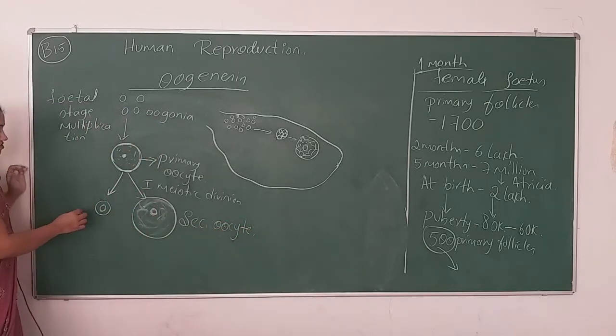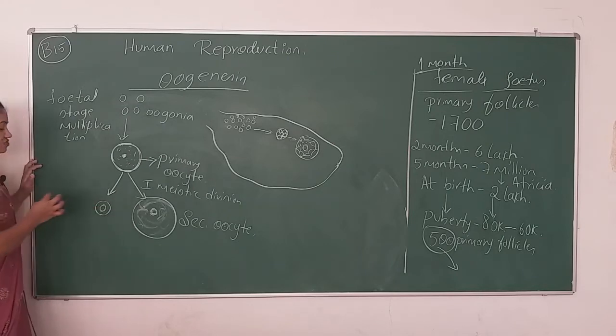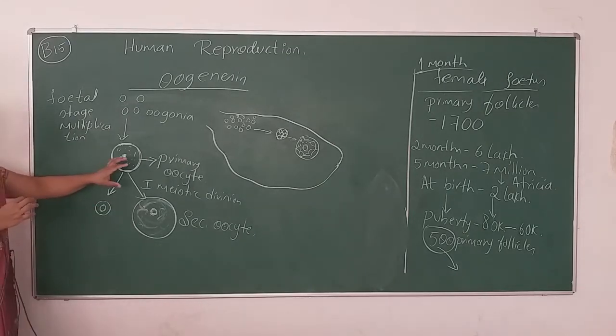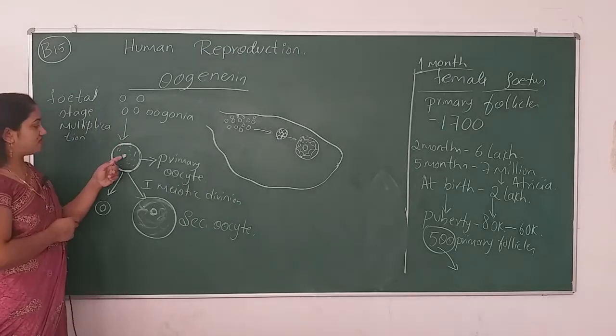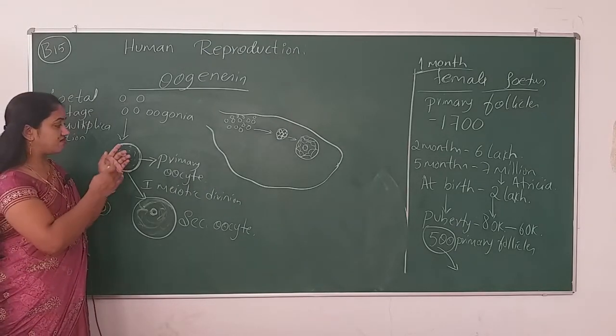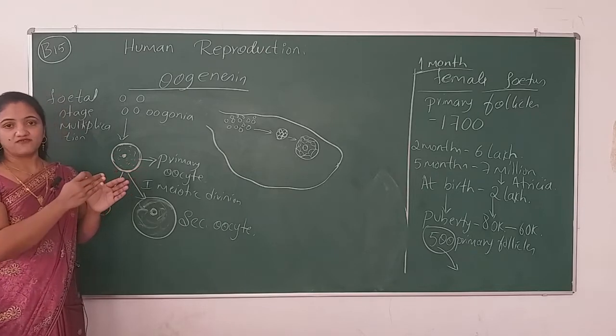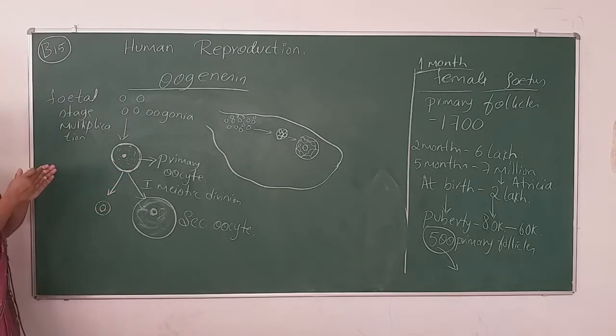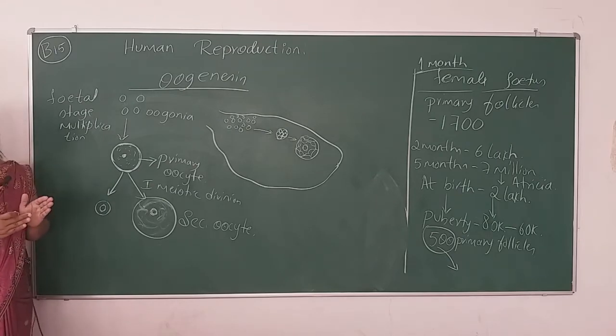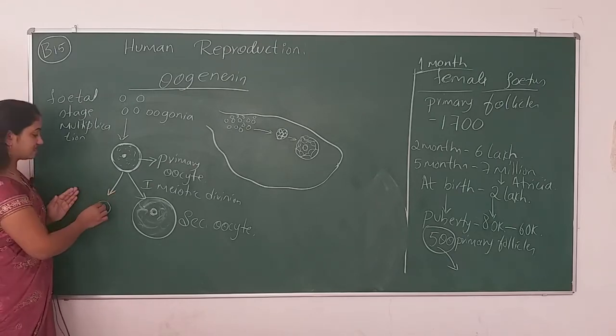Now, why is there a difference between these two? That is because of the unequal distribution of cytoplasm after the first meiotic division, after the karyokinesis. When it takes the cytokinesis, because of the unequal distribution of cytoplasm, it happens like this.